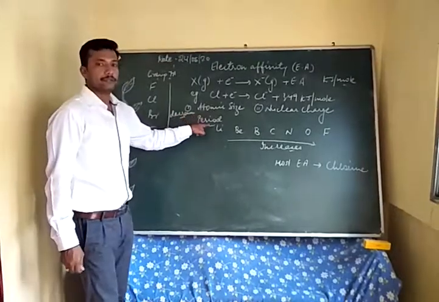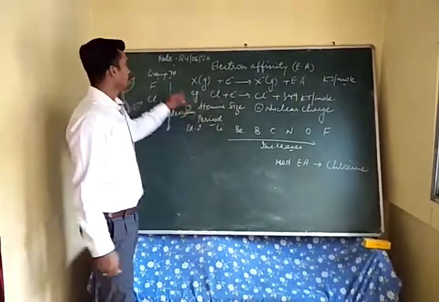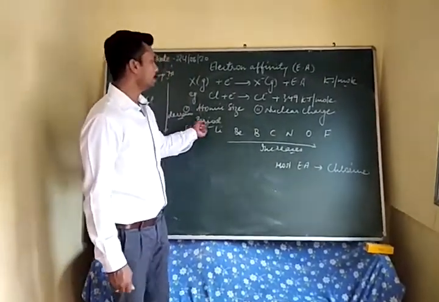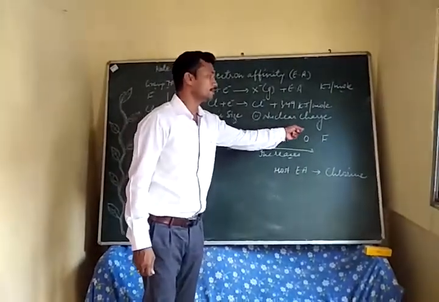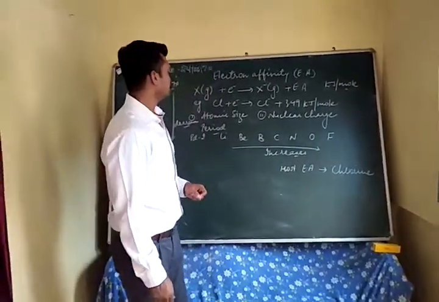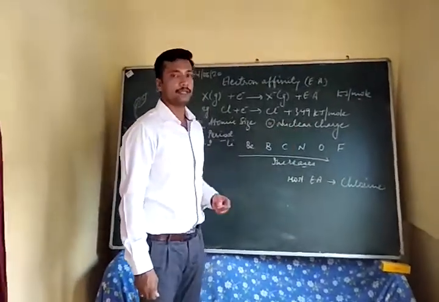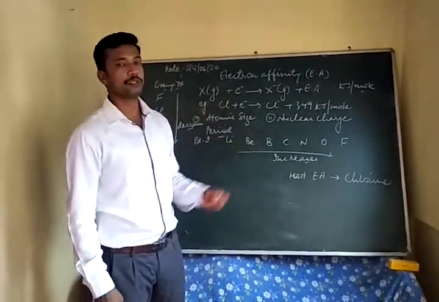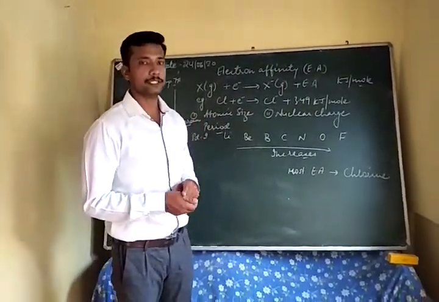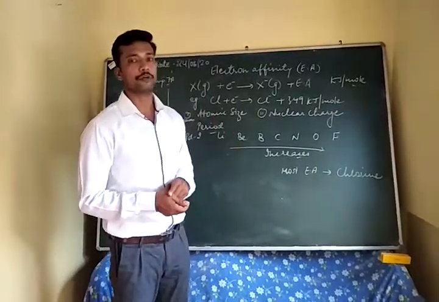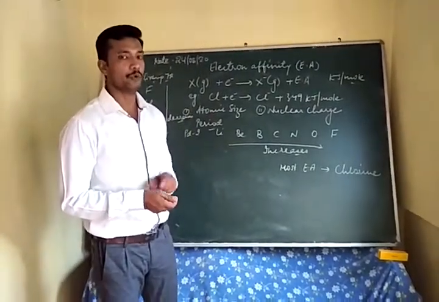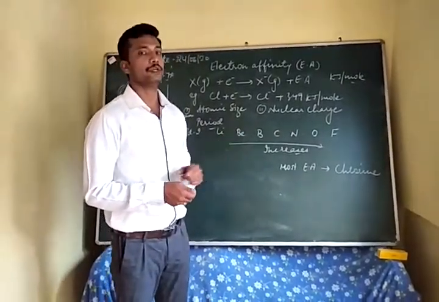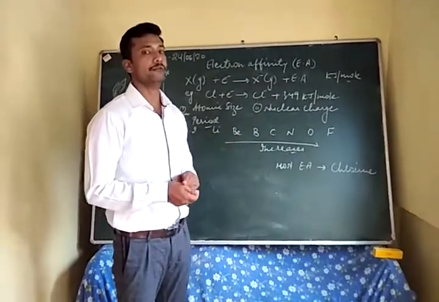We can see the trend while moving across the period and down the group. In the second period we have the elements lithium, beryllium, boron, carbon, nitrogen, oxygen, fluorine. You can see that on moving towards the right, the electron affinity increases, because the atomic size decreases, so there will be a very strong nuclear pull. As a result, an electron can easily be added, and a large amount of energy will be released, that is, electron affinity will be more.